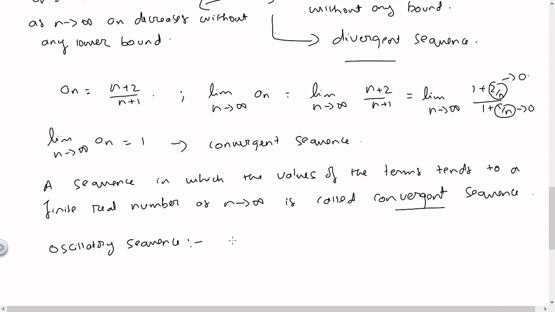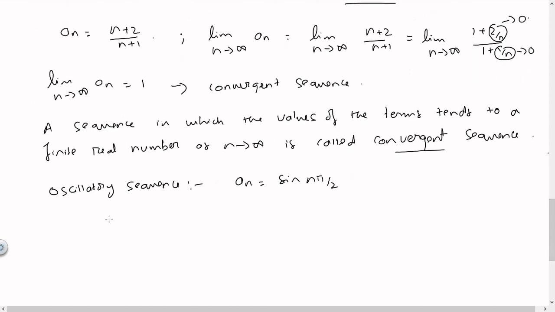For instance, if I define a_n is equal to sine (n pi by 2). Okay, so let us see what is the value of this sequence. a_1 is equal to sine pi by 2, which is 1. a_2, n is equal to 2, so sine pi, which is 0. Then a_3 is equal to sine 3 pi by 2, which is minus 1.